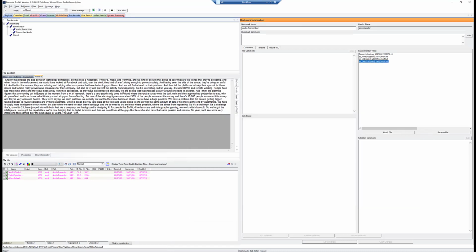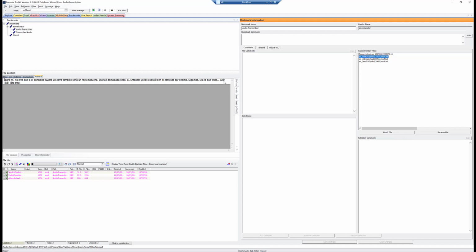If we look over here at our supplementary files, notice that we have 2 English exports and a Spanish. So 2 ENs and 1 ES. If we click on the Twitch Spanish transcription text, then you can see that there is some Spanish here. And I can't read Spanish, so I have no idea what that says or if it's even correct. But one thing I will say here, if you're not going to watch the setup, is if you are planning on doing non-English languages, you should use the large model to get the best results for non-English. That's per OpenAI's Whisper documentation.